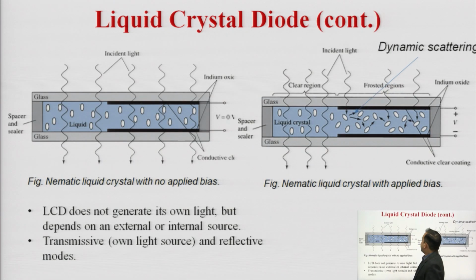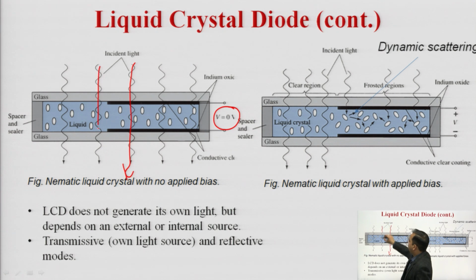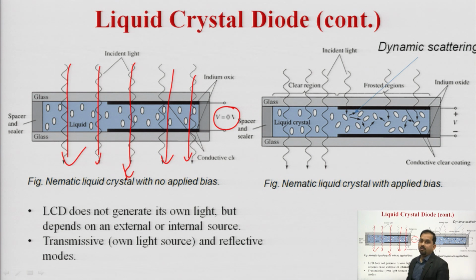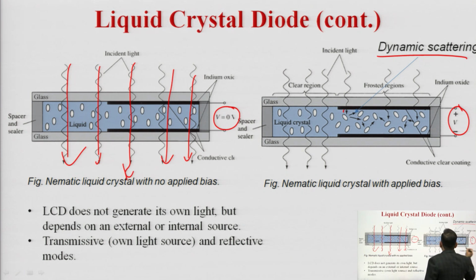Now, in the working, first of all, the voltage is 0, and the incident light will pass through, so nothing will be visible on the screen. But as we apply some voltage, there is a dynamic scattering process, due to which the refractive index changes and these incident photons keep on scattering in different directions, and as a result the number will be displayed on the screen.